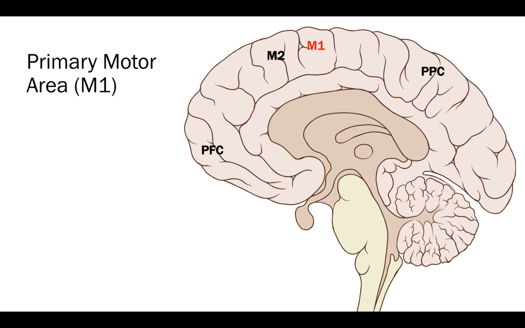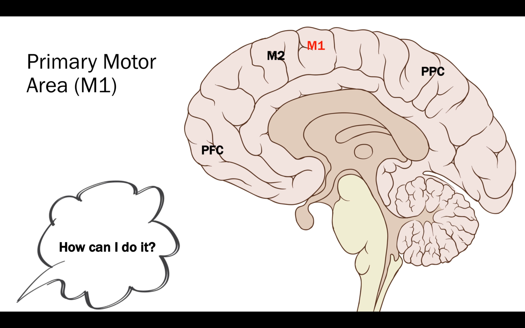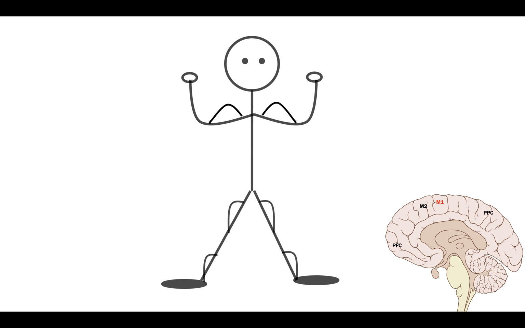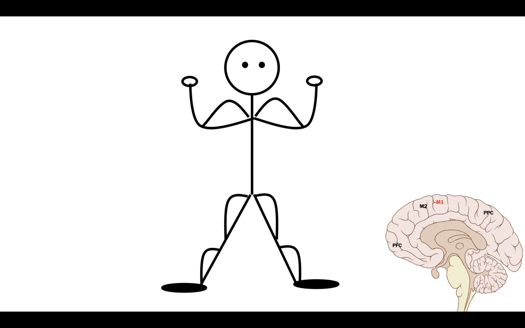Next, the primary motor area is responsible for executing motor behaviors. It receives and integrates information about the planned movement. So, when you have to catch, which muscles are you going to recruit in order to perform this action?